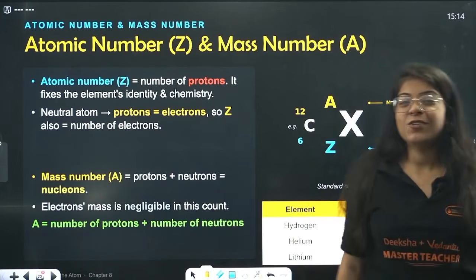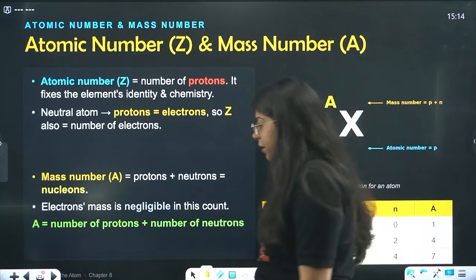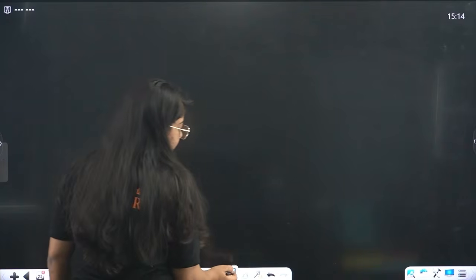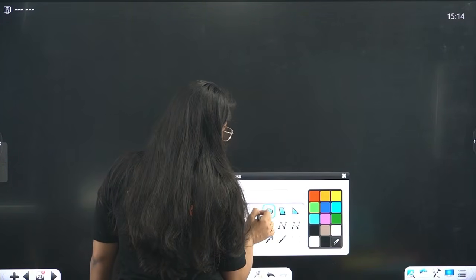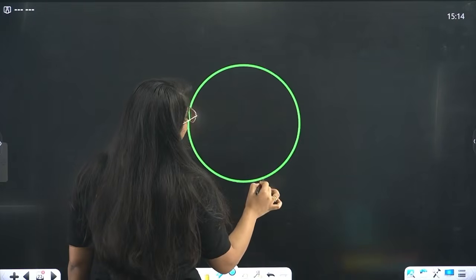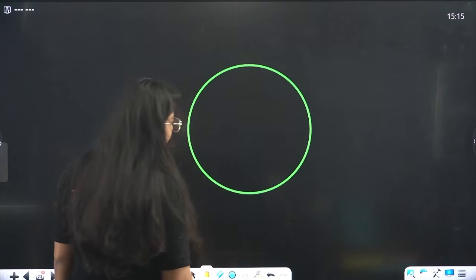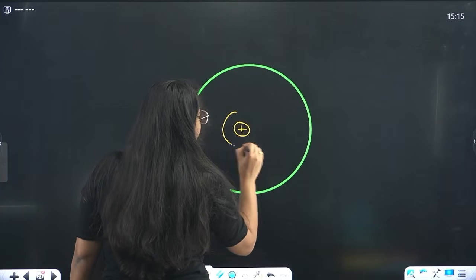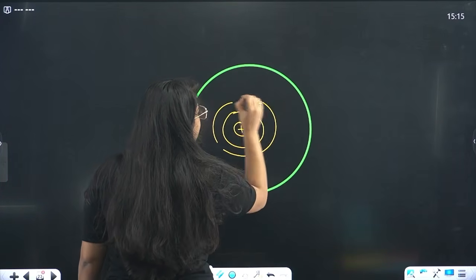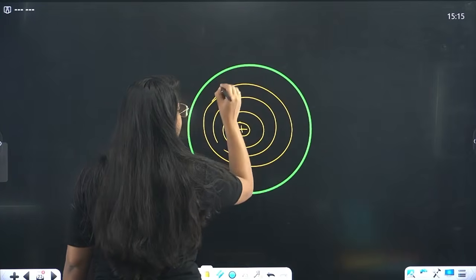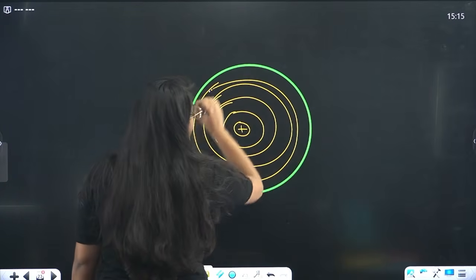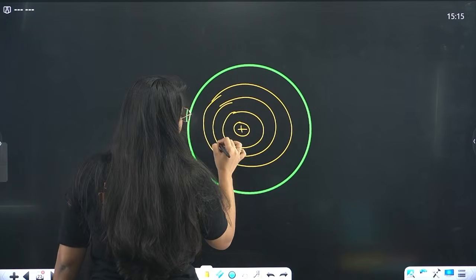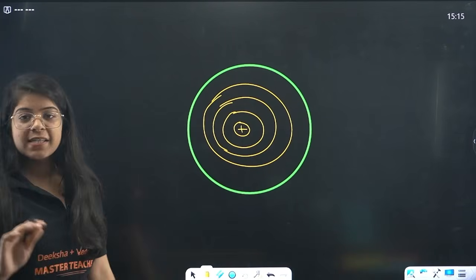Done. Next beta, let's move on to a very important point, that is your atomic number and mass number. See, now you have seen the atom, right? You have finally understood about the atom a little bit. And we know there is a positive charge at the center, and there are multiple circles around it, and electrons are revolving around these circles.